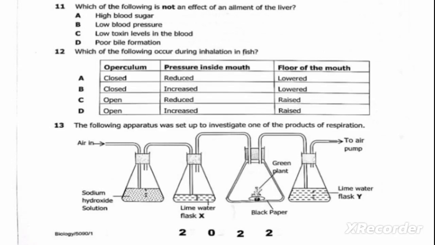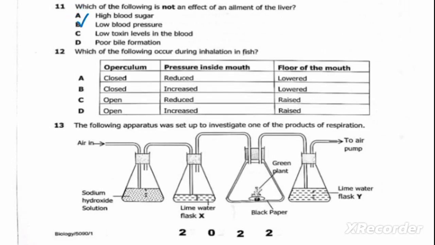Liver also helps to filter out toxin from the blood. Liver also produces bile. So we can see that low blood pressure has nothing to do with the liver. So therefore, our correct answer here is B.